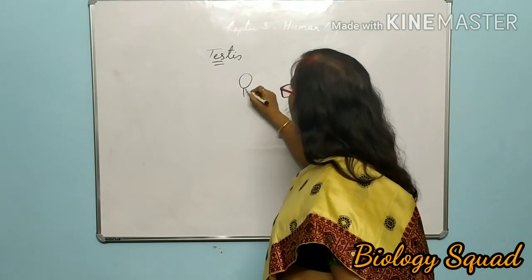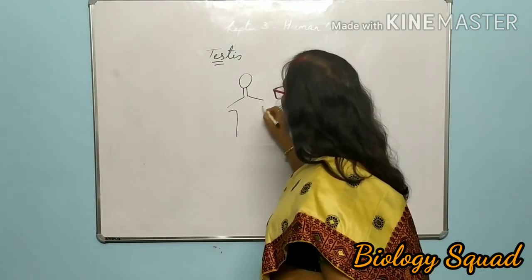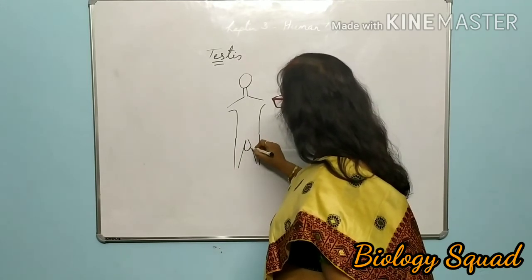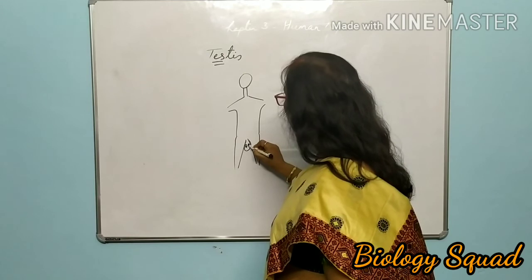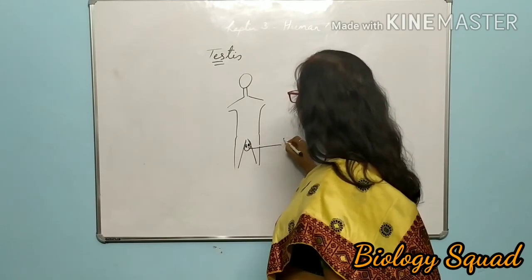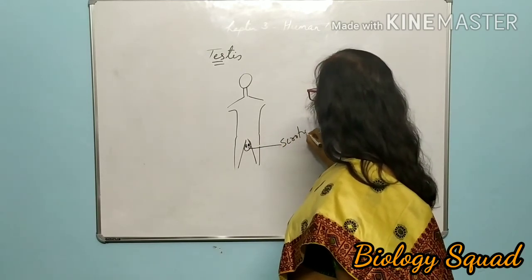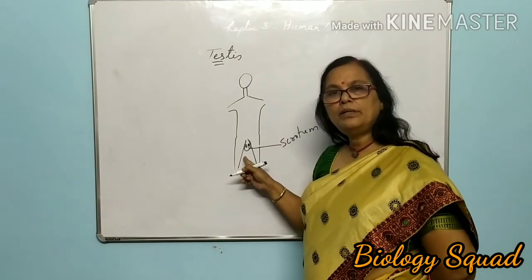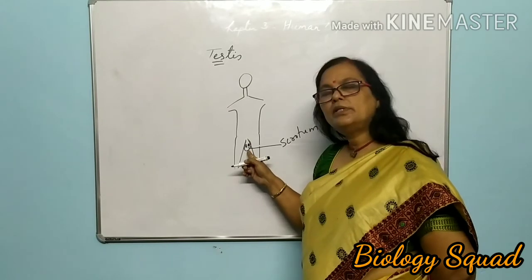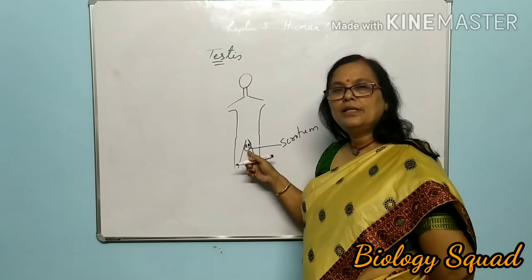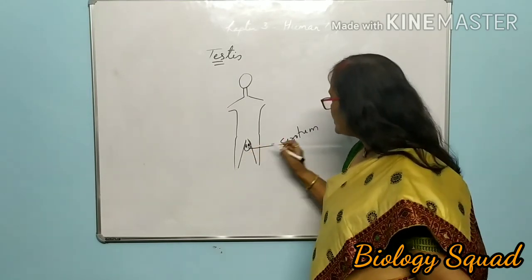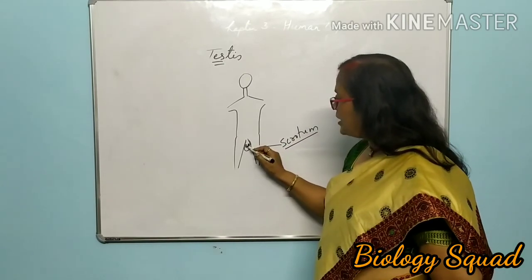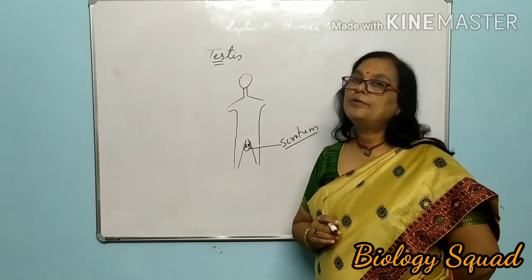If you see a male human, you come to know that the testis is placed in the scrotum, a pouch-like structure outside the abdomen, associated with the pelvic region, isn't it? In this bag-like scrotum, a pair of testes is present.